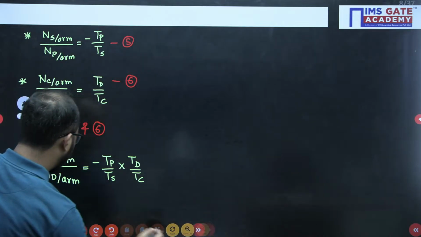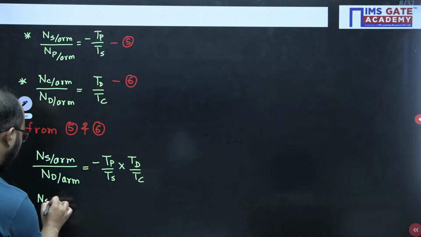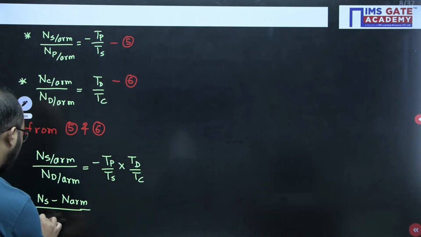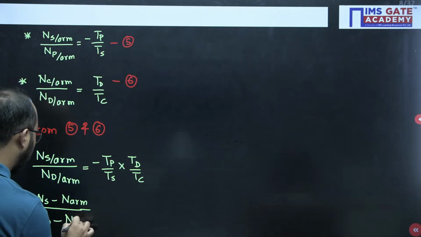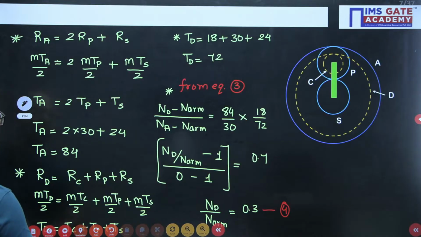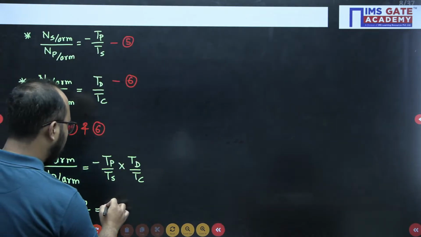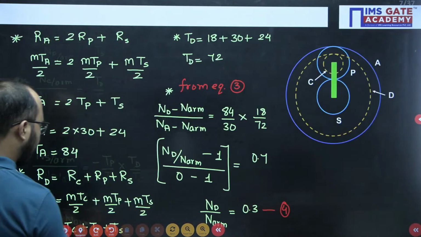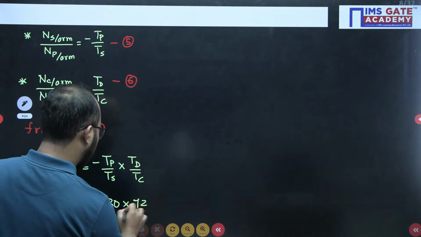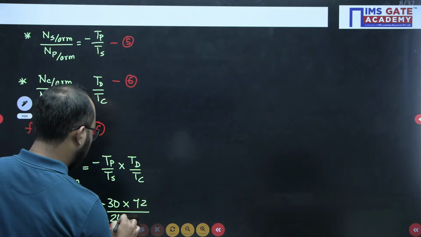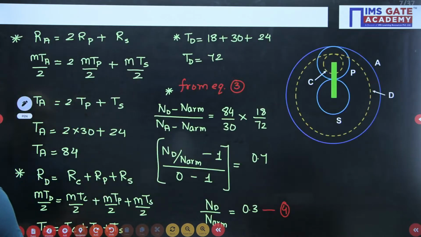Now we will expand this: NS minus N arm divided by ND minus N arm. Okay, what is the value of TP? TP value is 30 with minus sign, multiplied by TD. TD we have solved, 72, divided by TS value. TS value is 24 and TC value was 18, like this.